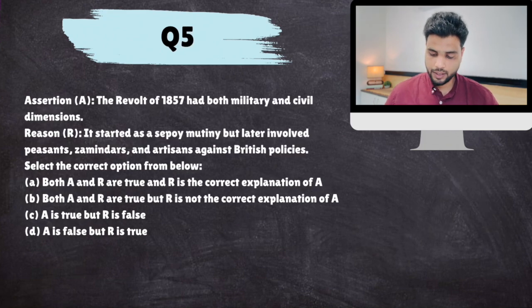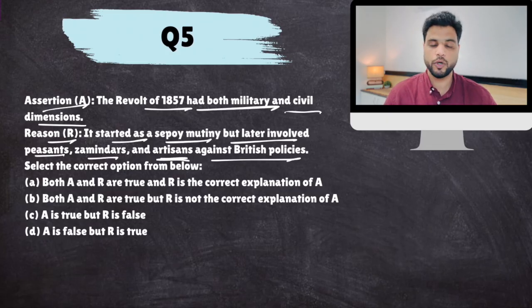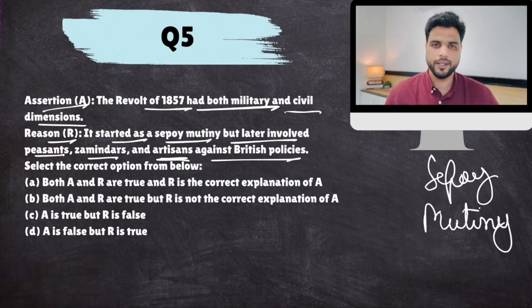Okay, another assertion reason. Assertion: The revolt of 1857 had both military and civil dimensions. Reason: It started as a Sepoy mutiny but later involved peasants, zamindars, artisans against British policies. So yes, this is another criticism of British historians because Indian nationalist historians call it the First War of Independence, but British historians just called it Sepoy mutiny. Okay, the soldiers are just mute. I mean, they are involved in a mutiny.